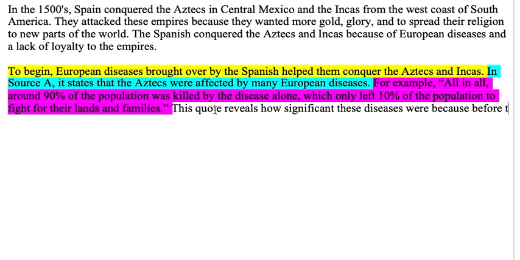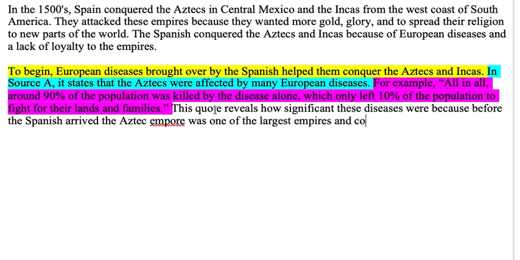So I'm going to say that before the Spanish arrived, the Aztec Empire was one of the largest empires, and they could have easily defended themselves if they weren't killed by all of these diseases. Especially because the source tells me that there were only 250 soldiers that came over.